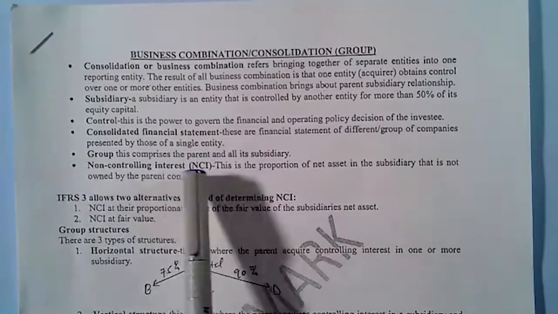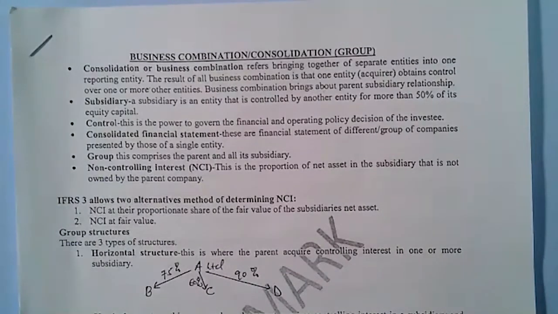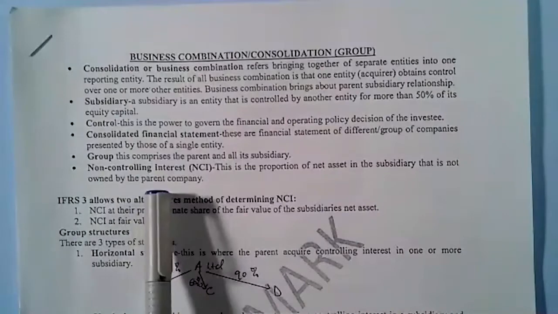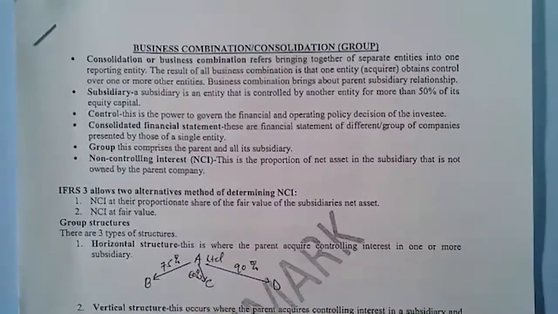Then we'll have what we call consolidated financial statements. Then group. Group comprises the subsidiary, the parent, and the associate. Then we have what we call the NCI, or the non-controlling interest. We have said that the non-controlling interest is the proportion of the net asset in the subsidiary that is not owned by the parent company.